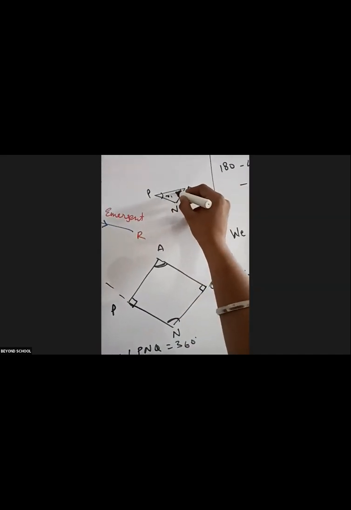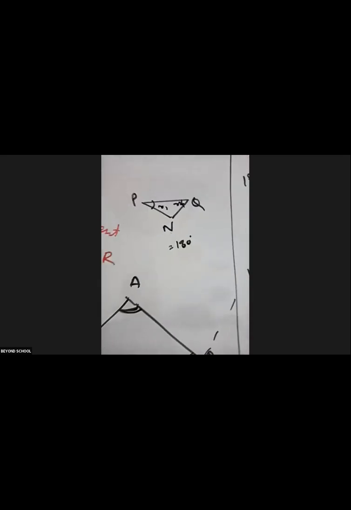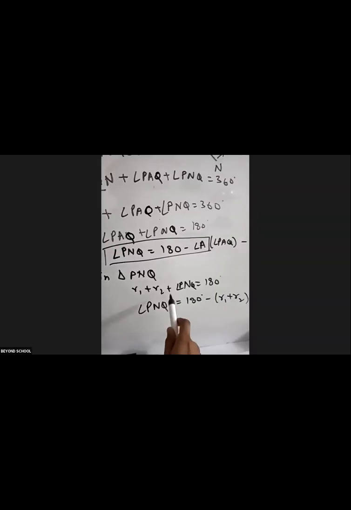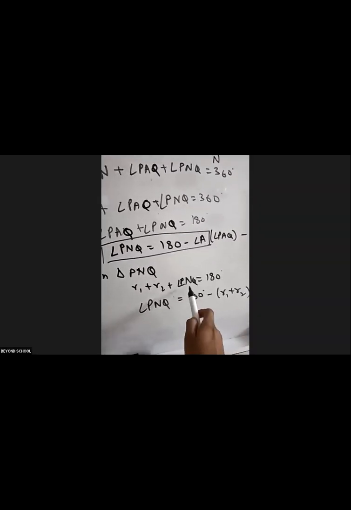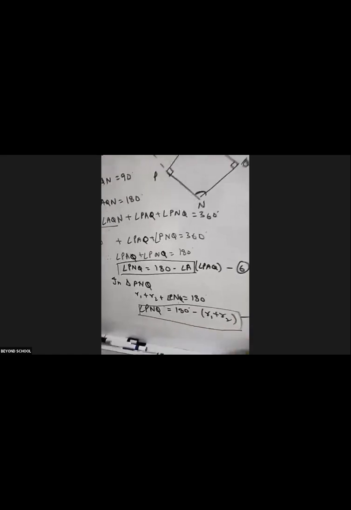Now come to triangle PNQ. See where PNQ is, this triangle. This is R1, this is R2. So I can say R1 plus R2 plus angle N is equal to 180 degrees. Sum of all angles in a triangle is 180 degrees. That is what is written here in triangle PNQ: R1 plus R2 plus PNQ is equal to 180 degrees. I need the value of PNQ, so I will take R1 and R2 there: 180 minus R1 plus R2. Clear? I have given this equation number 7. Why 7? Because it is a continuation of the previous part. Okay, yes, sir.